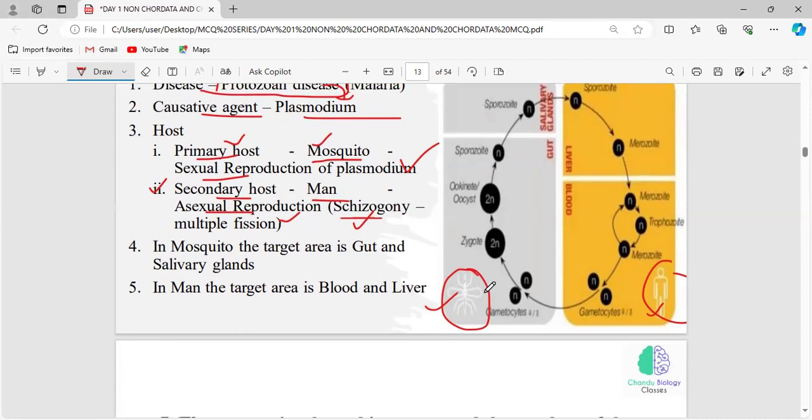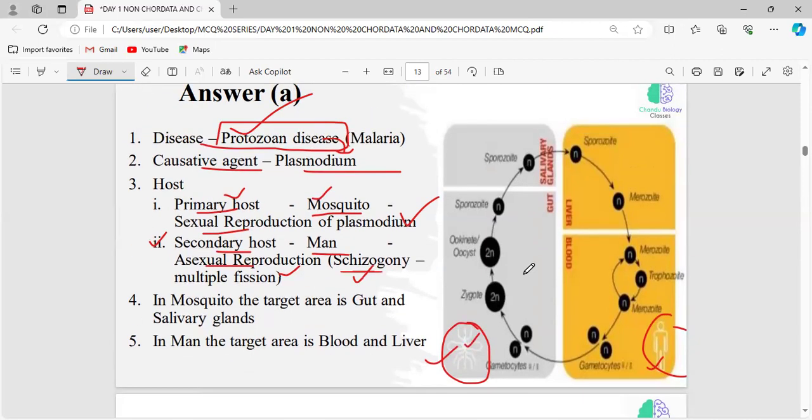You should also know the target area followed by this parasite in the mosquito as well as in the human. In the mosquito, the target area will be the gut, that is the intestine, and the salivary glands. In man, the target area will be the blood and the liver, right? Always remember, you should focus here.